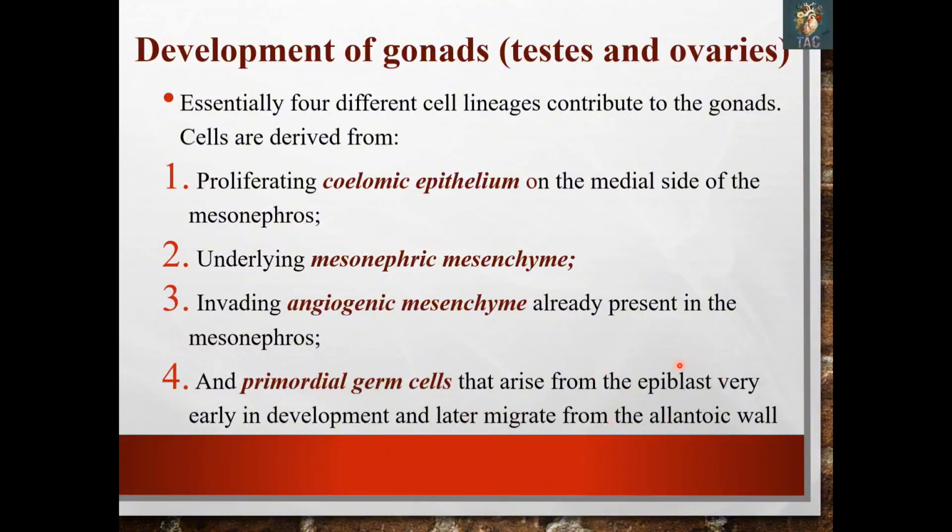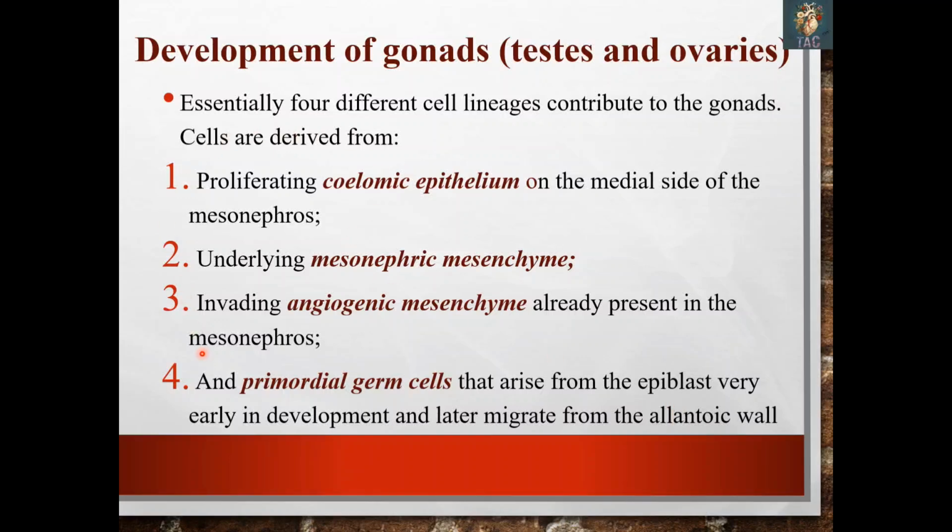Another very important MCQ here is that they arise from the epiblast very early in development, and then they migrate to the allantoic wall, where they stay for some time, and from that area they migrate through the wall of the yolk sac, through the dorsal mesentery into the area of the genital ridge.